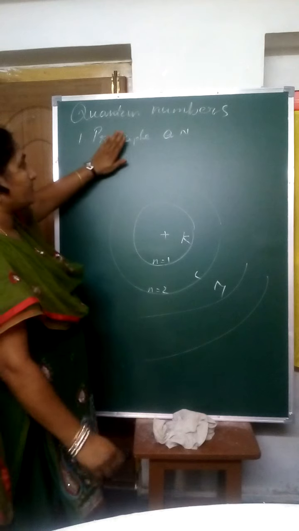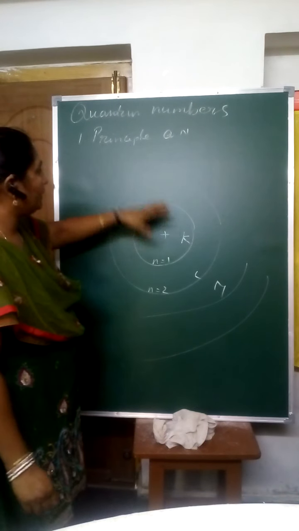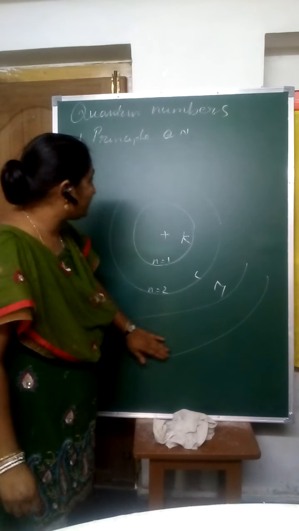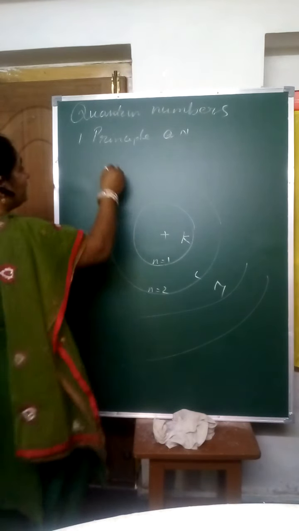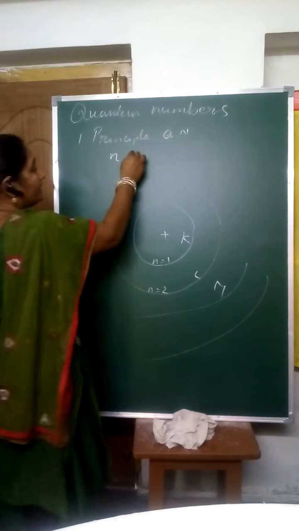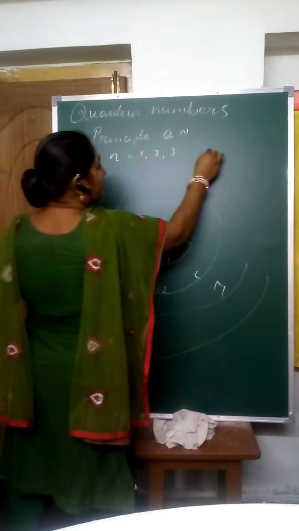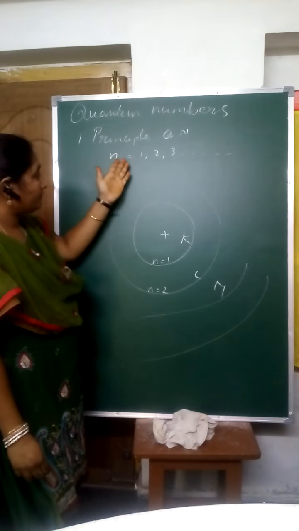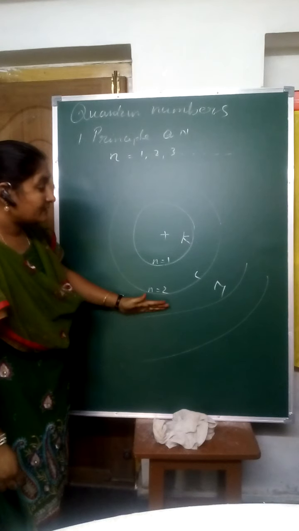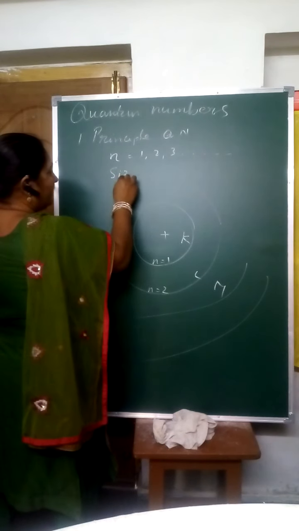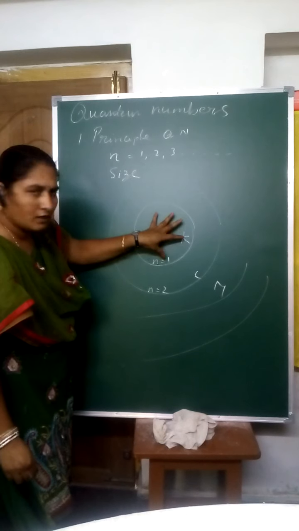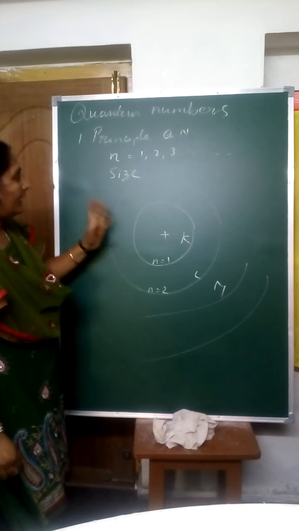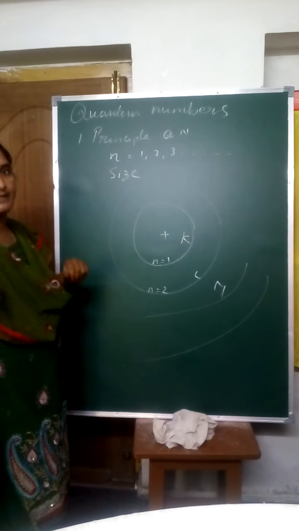This is called the principal quantum number. The number of the orbit is called the principal quantum number. It is denoted with small n. The values of small n are 1, 2, 3, etc. By using this number we can say the size. If n is equal to 1, it is small in size. If n is equal to 2, it is somewhat larger. Like this we can say the size of the atom.